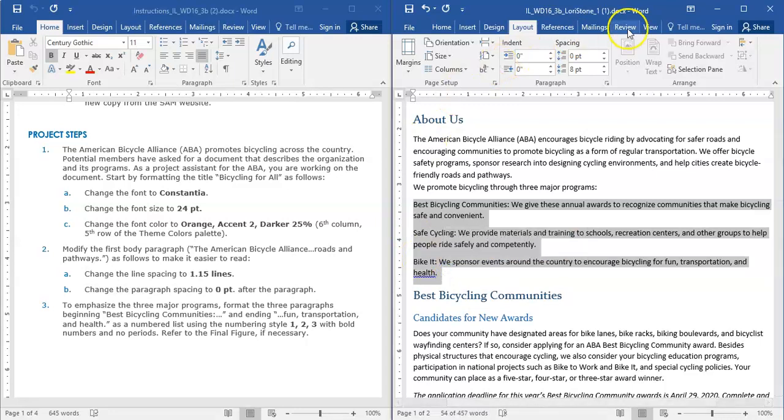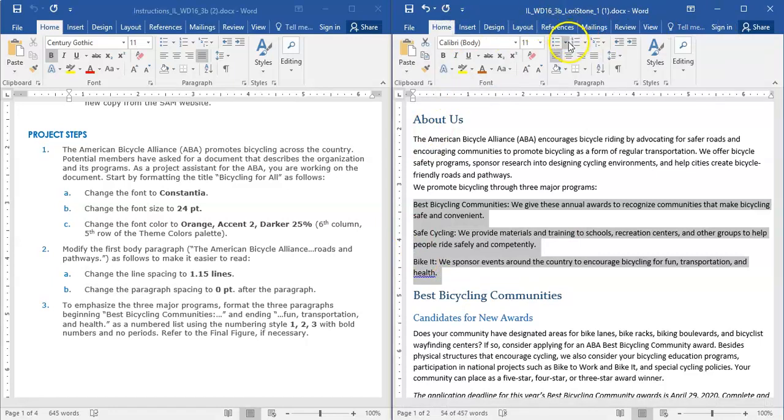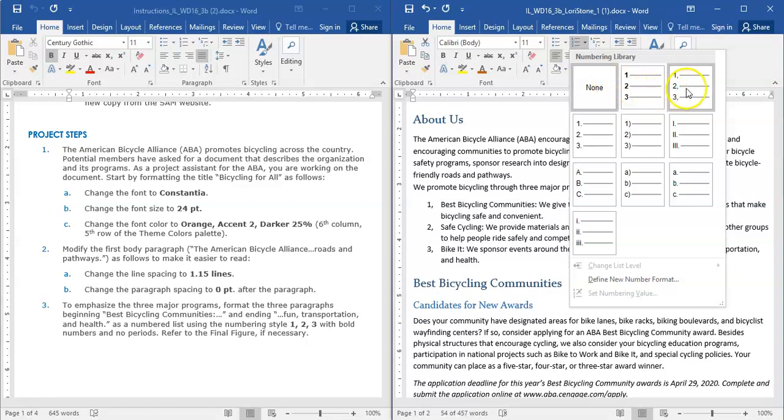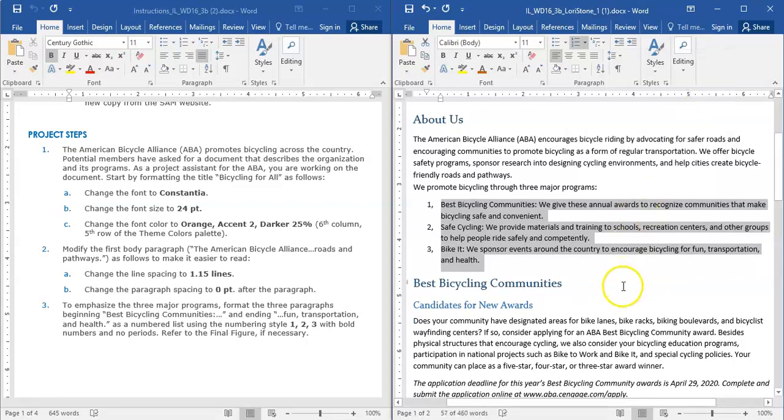Okay, so we're going to come up here to our bullets, and we would like a numbered sequence. So we're going to choose the number sequence 1, 2, and 3. Then we're going to have to select those. I just triple clicked on the 1, 2, and the 3.